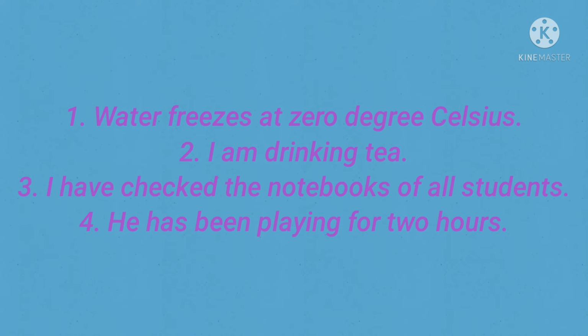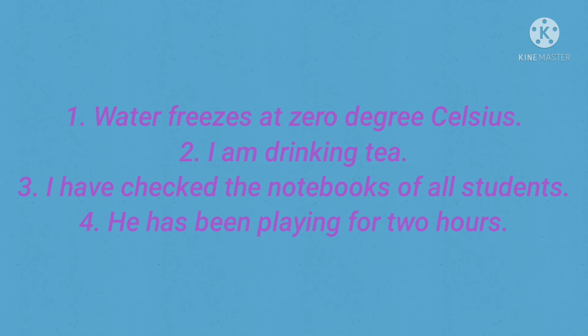Now friends, we will try to identify some sentences in what tenses they are. So let's start. So number 1 sentence. Water freezes at 0°C. So friends, the first sentence is in simple present tense. It is very easy to find out.